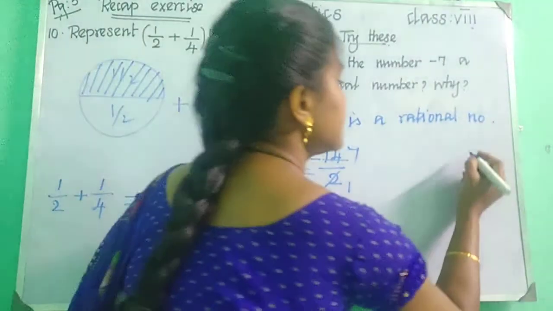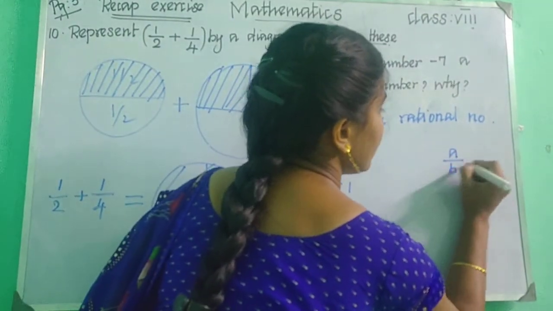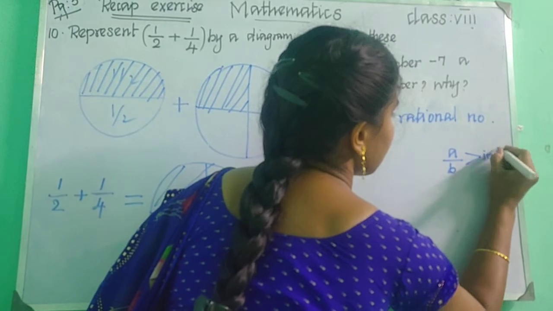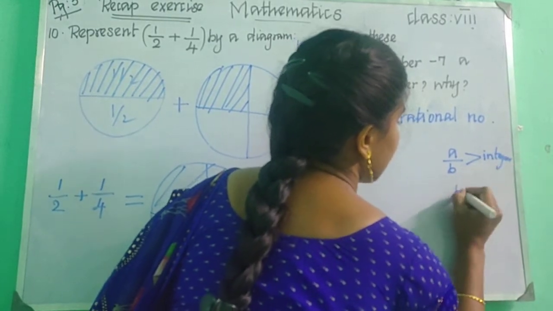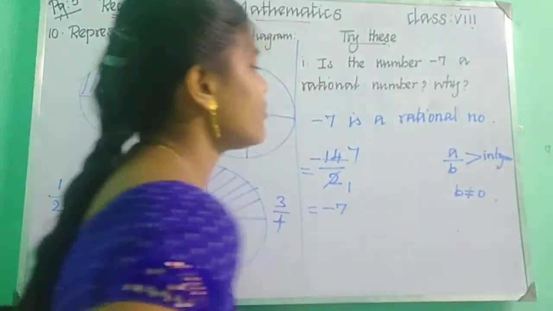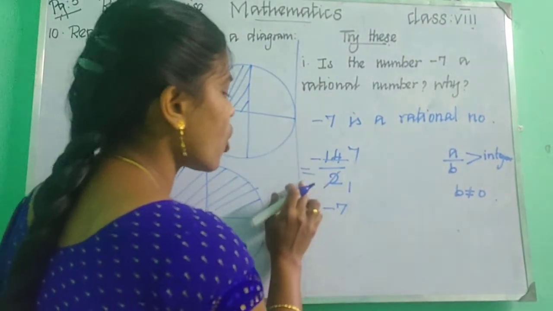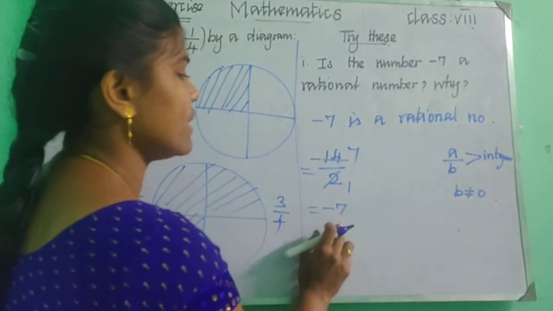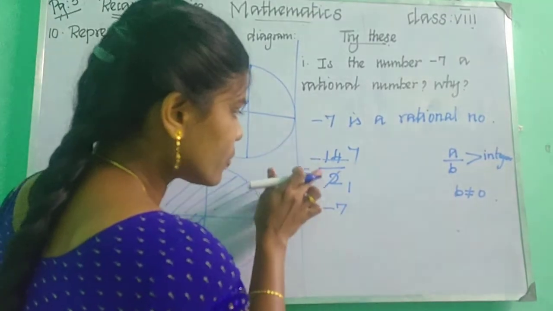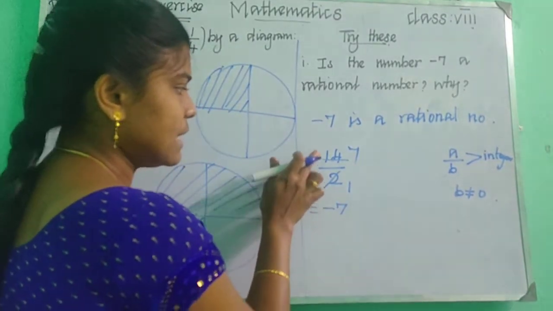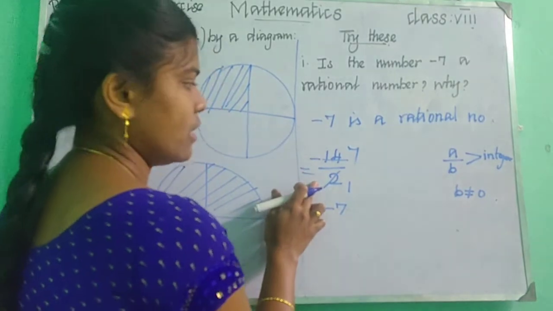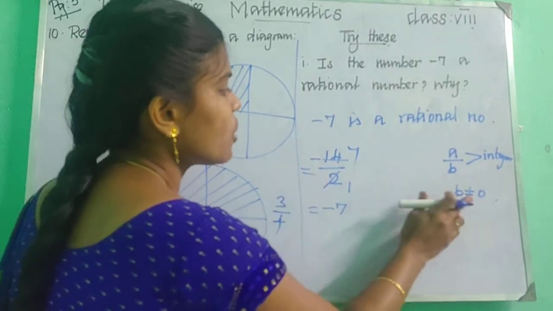Rational number means it should be in the form of A upon B. This A and B should be integers and B should not be 0. So we mentioned A and B as -14 by 2, and we got -7 as the answer. So we can say -14 by 2 is a rational number. It is in the form of A by B, and also B should not be equal to 0.